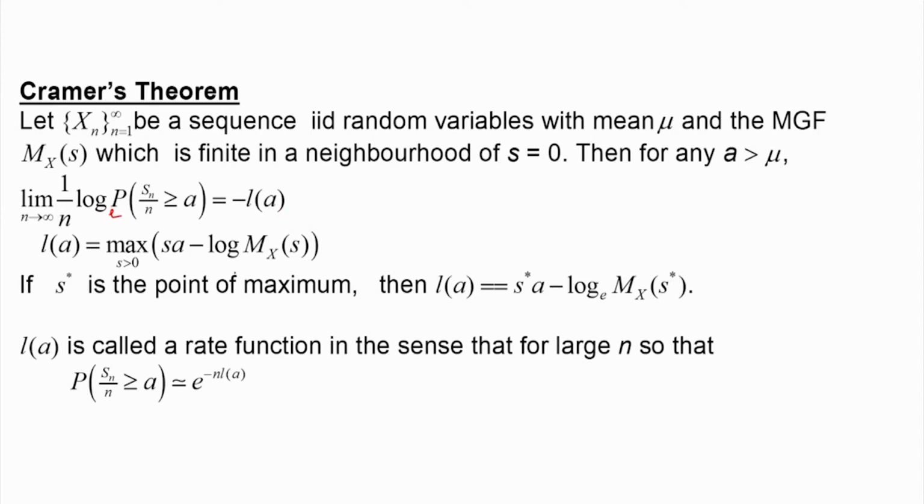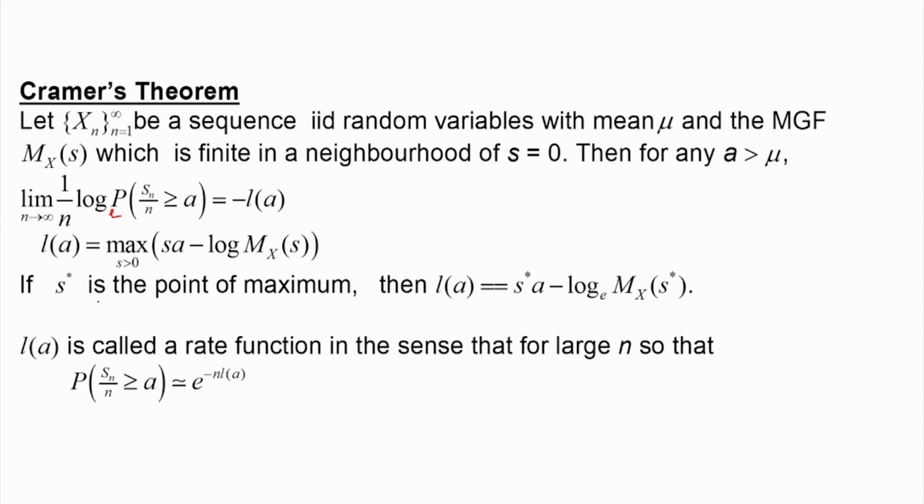So what is L of a? Now, this L of a is related to the moment generating function. L of a is equal to the maximum over s greater than or equal to 0 of s a minus log of Mx of s.